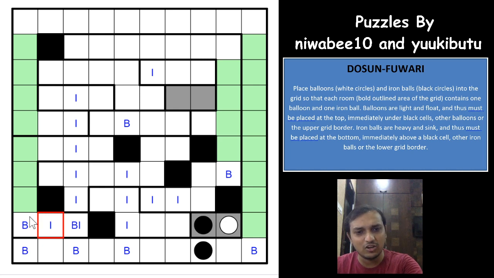That's nice. This cell cannot have an iron ball. All of these cells cannot have iron balls. So all of these cells are eliminated now. Cannot be anything. Okay. That's nice logic to look out for. As you can see here, a very good logic here is that this cell cannot have an iron ball, this cell cannot have an iron ball. So this region has an iron ball only in one place, that is this cell, right? That's nice.